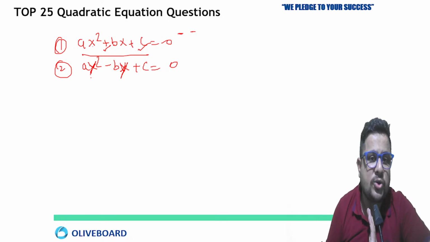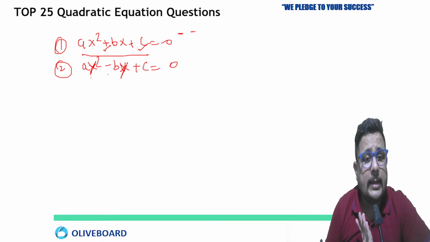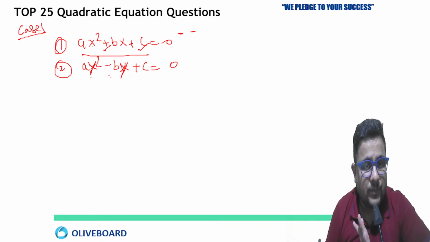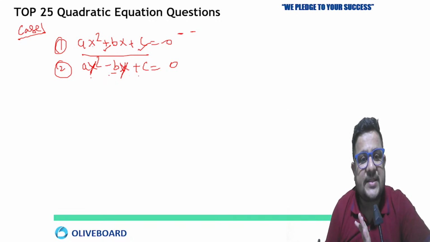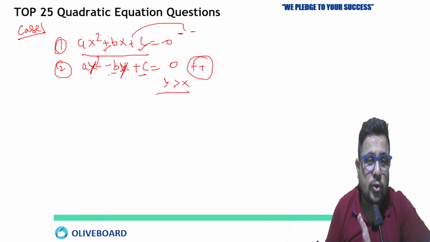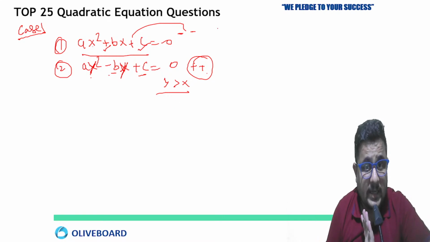The smart approach, I am telling you: this is case 1, where you can get the answer directly if they are looking only for the comparison. If b is negative and c is positive, both roots are going to be positive. So directly you can say that y is greater than x here, because both roots of x are negative, and both roots of y are positive in this situation.